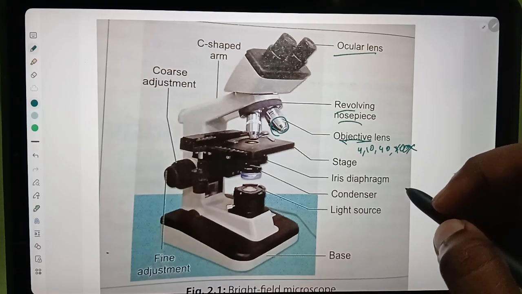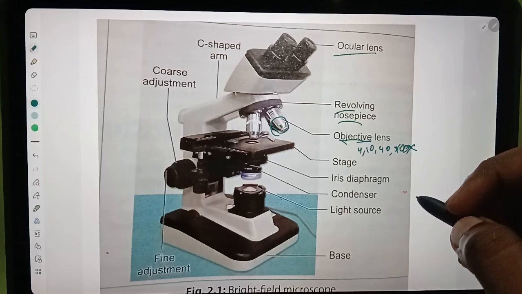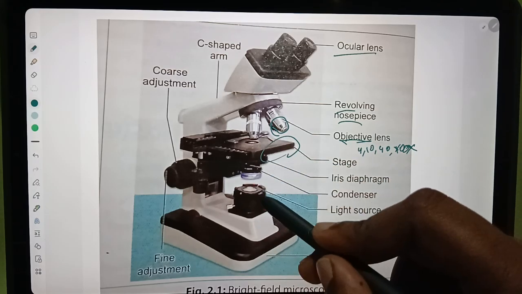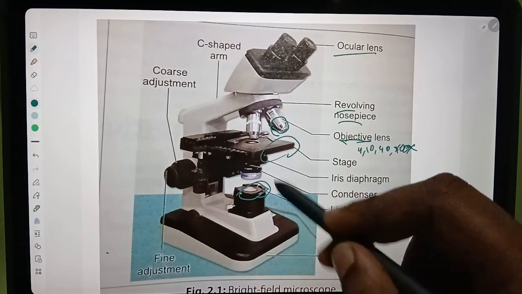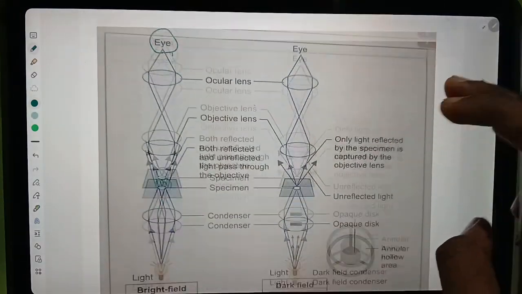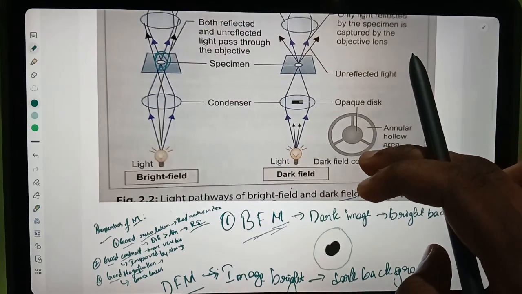We will also observe this in our first year of MBBS. This is the stage. This is the light source. From this, we all know about the microscope. And coming to the bright field microscope,